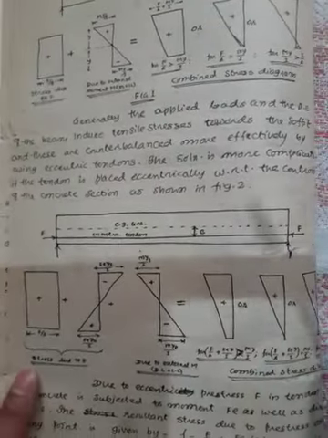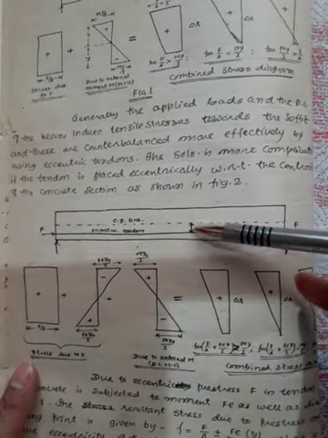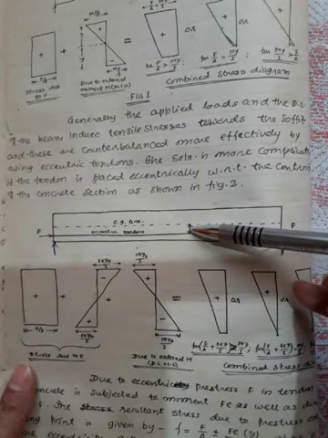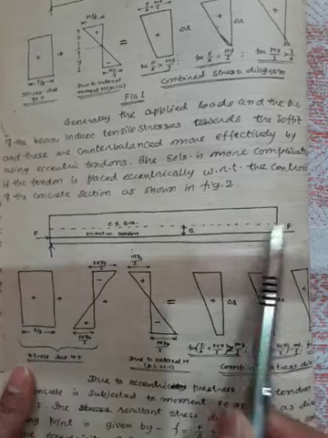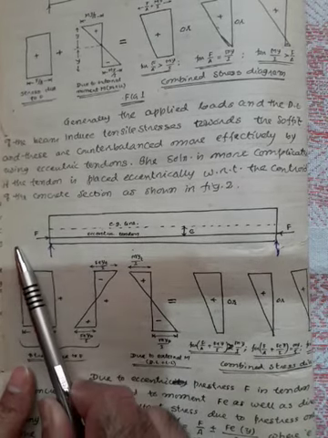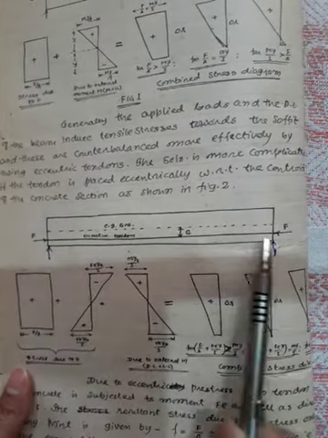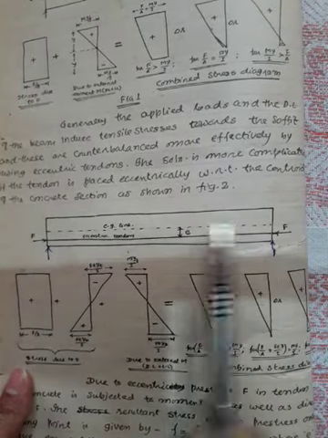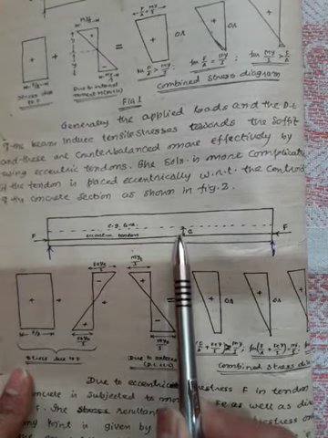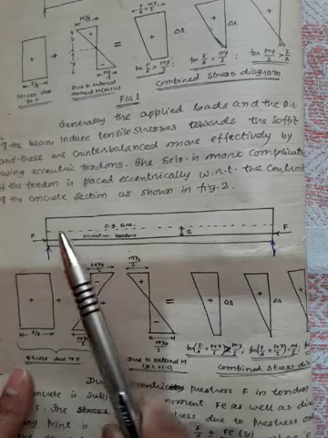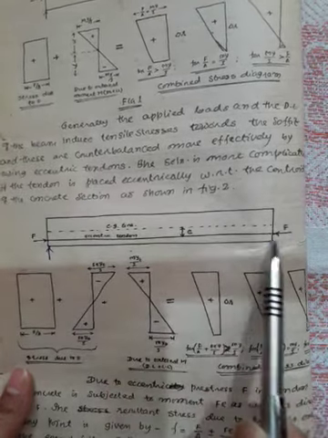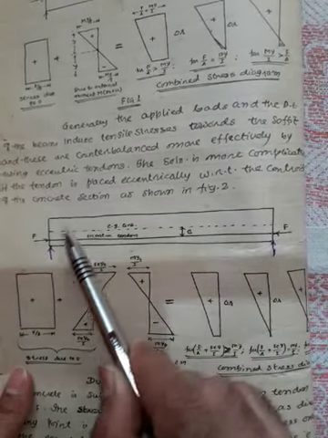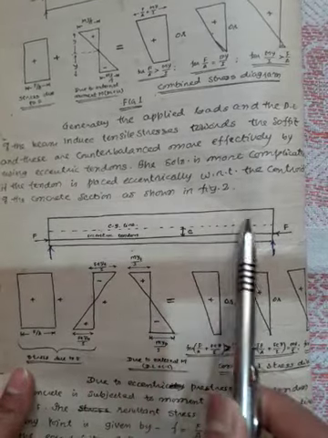Okay, so now for example, when I keep an eccentricity here for the cable and apply the pre-stress, what happens? Try to imagine. Now I am applying this F force here and here at the end of the beam with some eccentricity E. That is the reason why the beam hogs like this. It bends like this.